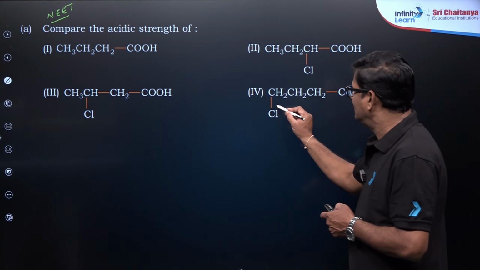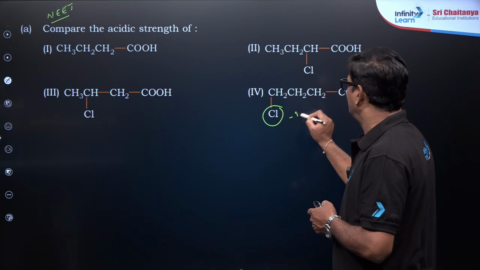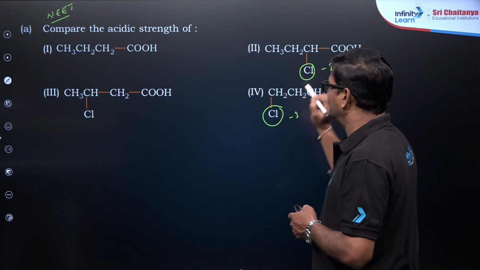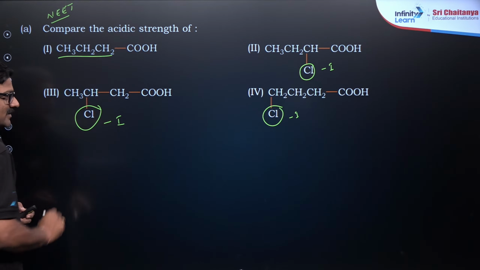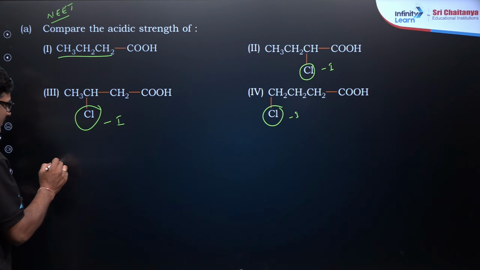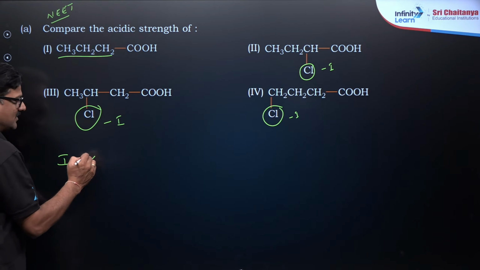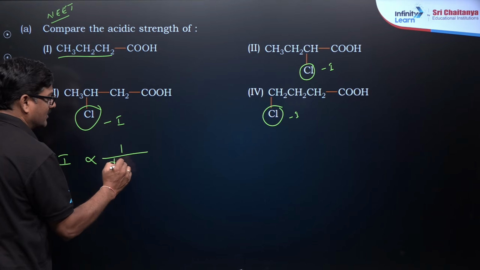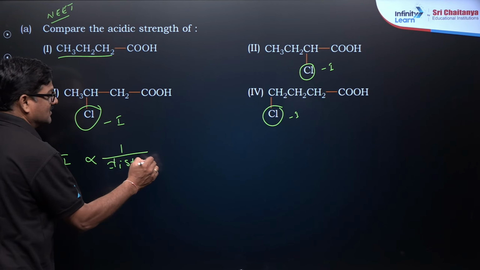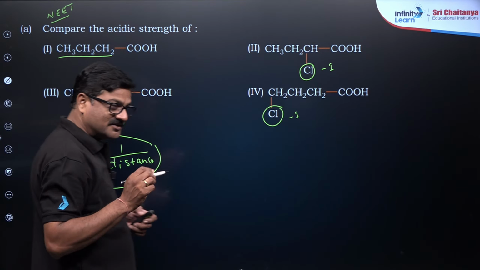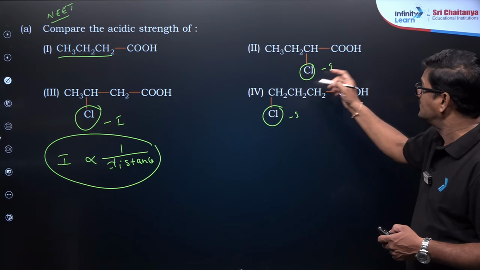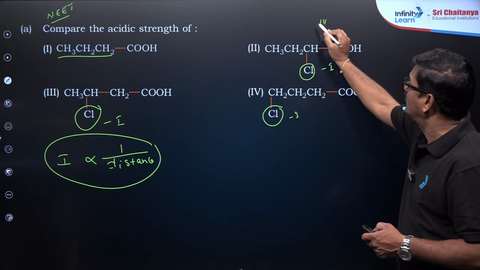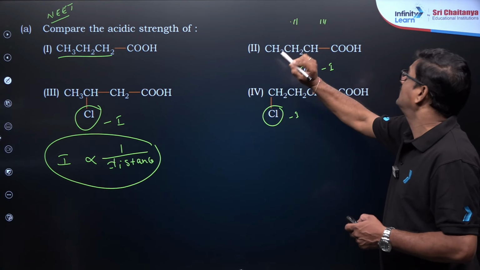Here you can see negative inductive effect, negative inductive effect, negative inductive effect. Here it is no effect. Negative inductive effect is distance dependent: if distance increases, negative inductive effect decreases. Here it is close, therefore 2 is going to be the stronger acid.